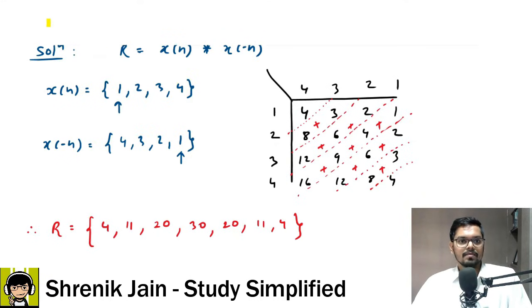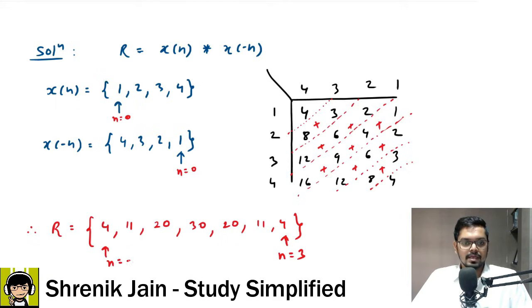So for that we have to say here n is 0, then 1, then 2, then 3. When time is 3, we got this 4, right? So time 3 is the maximum time. Here n is 0, so if I go previous, n is minus 1, minus 2, minus 3. So minimum time is minus 3, right? So here I will say n is equal to 3 maximum time, n is equal to minus 3 minimum time, and center would be n is equal to 0.